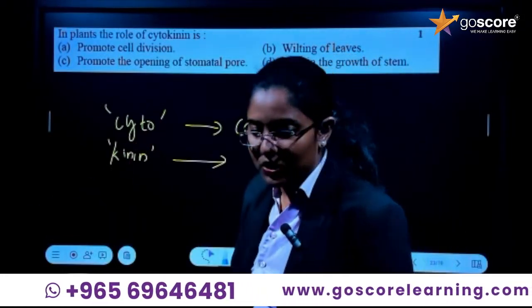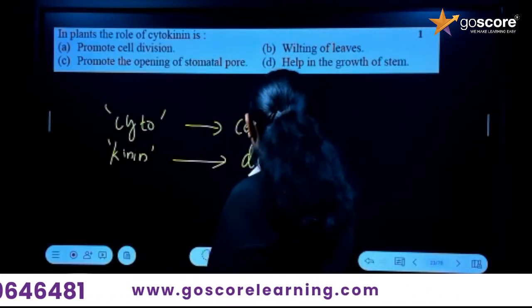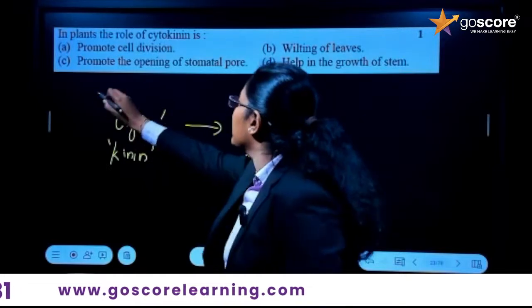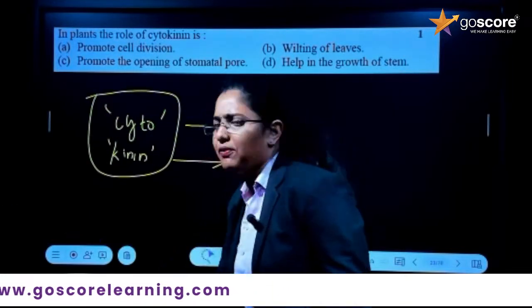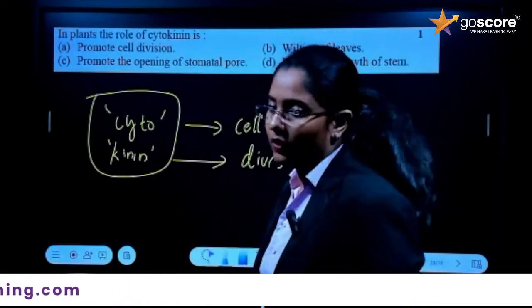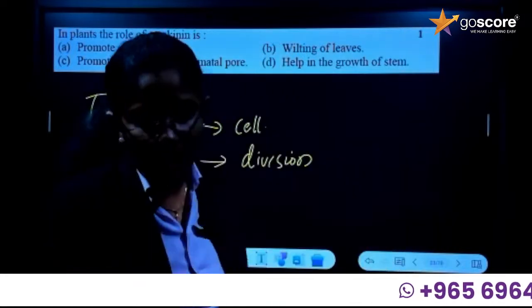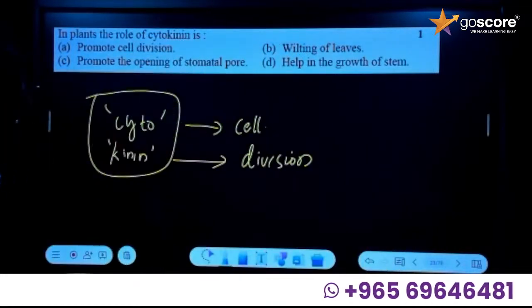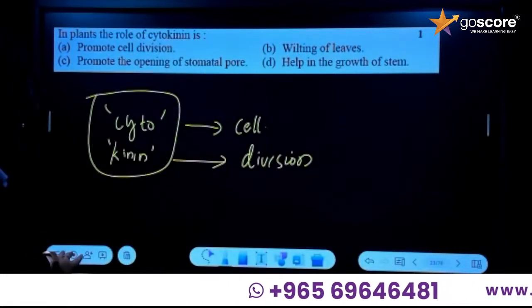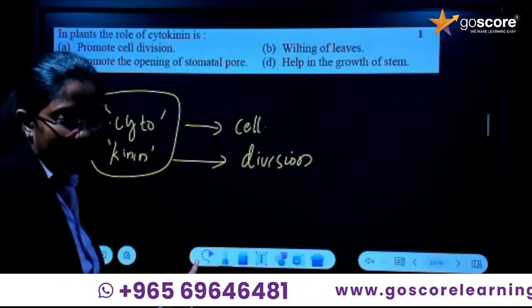So from the simple word itself, you can understand the role of cytokinin. What is the role of cytokinin? Very good, Jerome. What is the function? The important function is that it promotes cell division.